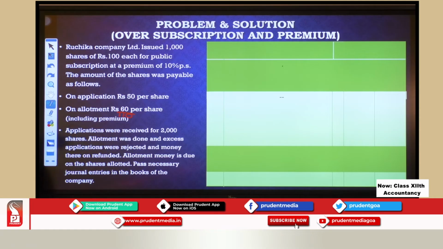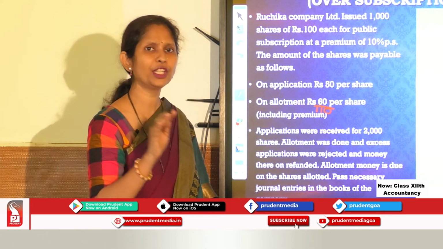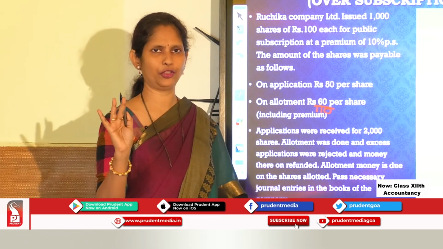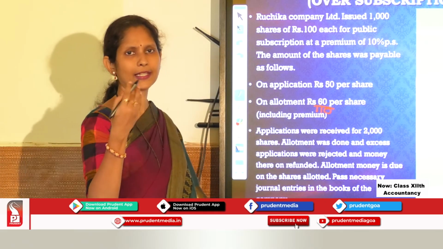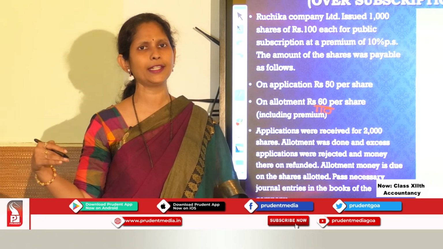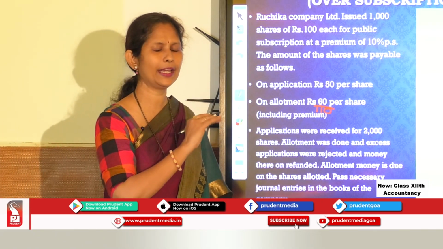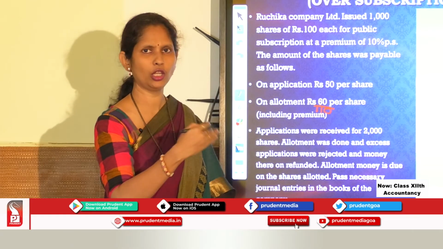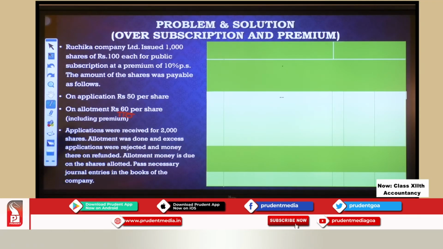and this premium, where are we collecting? Which stage? We have included it in the allotment stage. Now supposing they had told us that it is issued at premium and the stage is not made clear in the problem, that means it is the allotment stage. Remember, usually it is collected at the allotment stage. If the problem doesn't specify which stage the amount is collected, you have to assume it is collected at the allotment stage. Otherwise the problem has to specify whether it is application or call. So here it is told to us clearly that it is collected at the allotment stage.